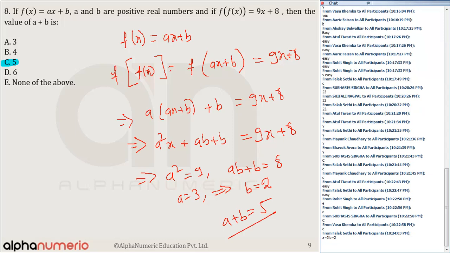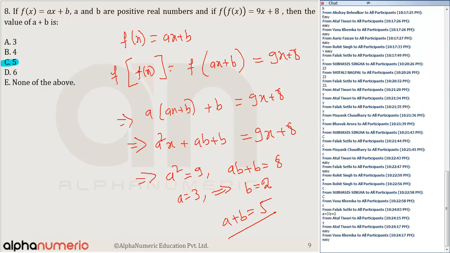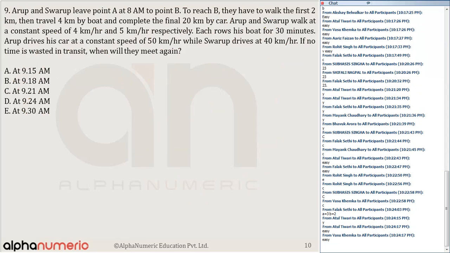Now tell me: easy, medium, or difficult? Easy to medium, I can say. Yes, it's a straightforward question. You do not need to use any high-fi fundas, nothing to overthink. It's a simple, straightforward question, so you can put it in the easy category.